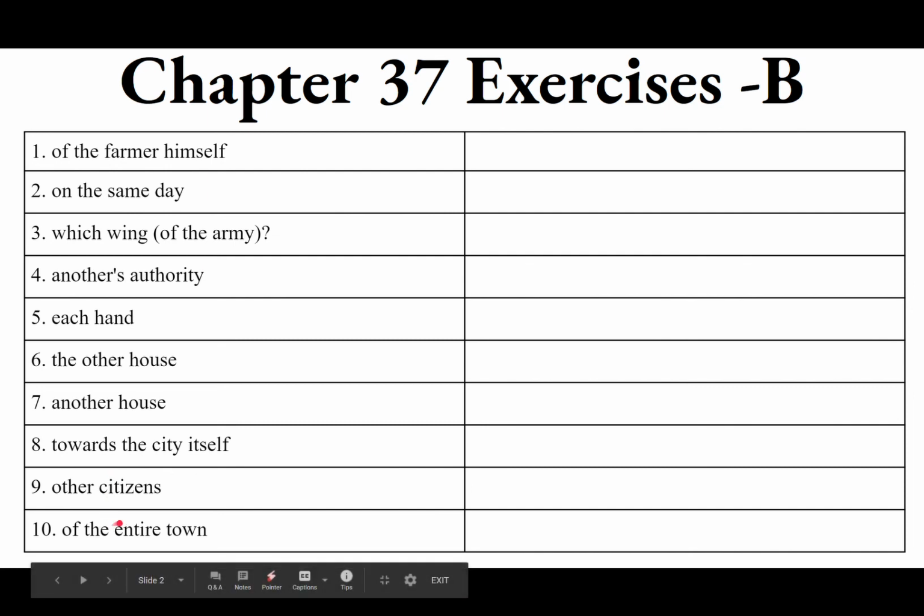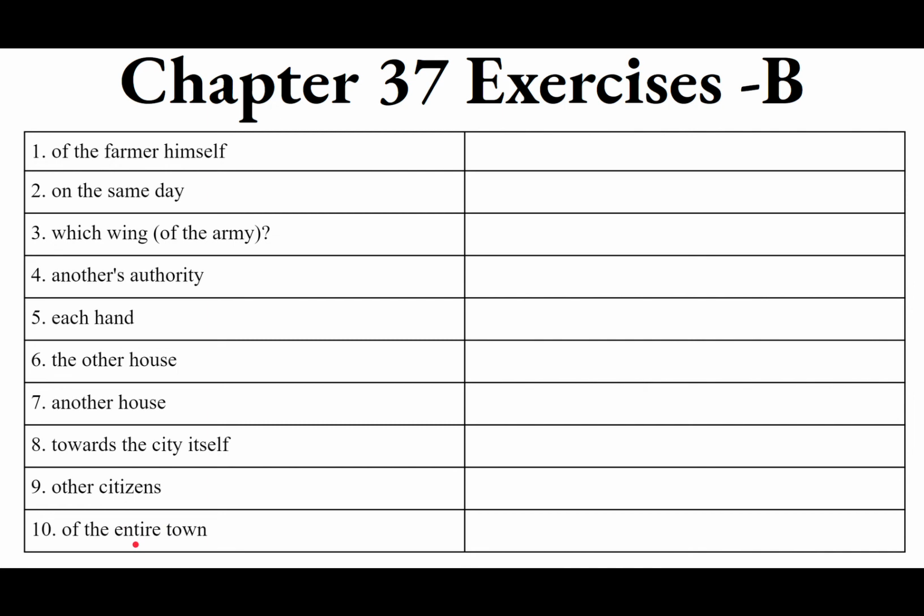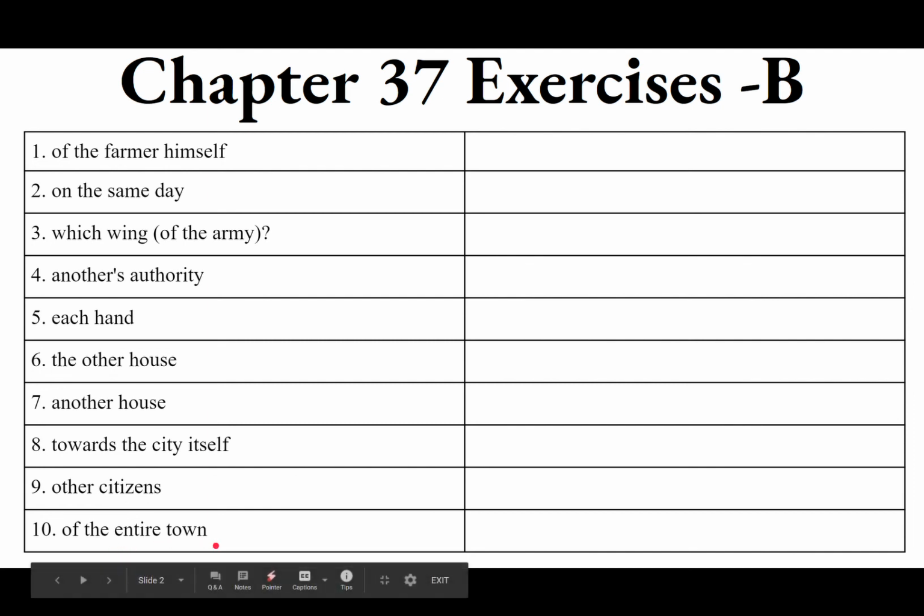And then 10, of the entire town. Entire, whole or entire is totus, like total. Needs to agree with oppidum, neuter. So genitive, singular, neuter. Remember, totus being the T in the mnemonic device unus nauta. It's one of them heteroclites. So its genitive will end in ius, totius, and its dative toti. So totius oppidi. Totius oppidi.